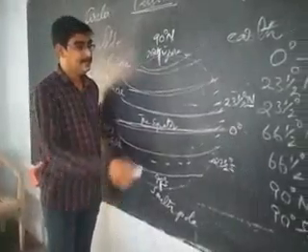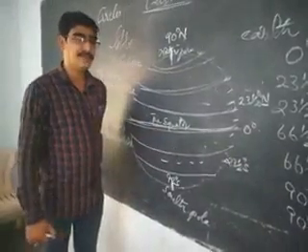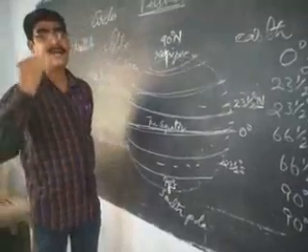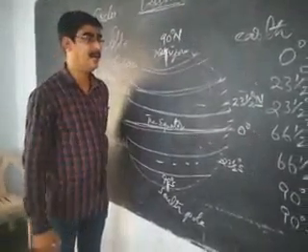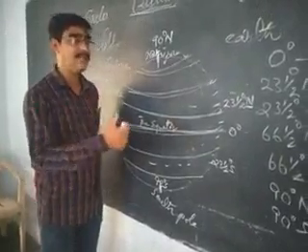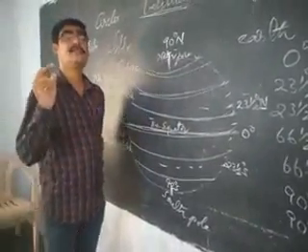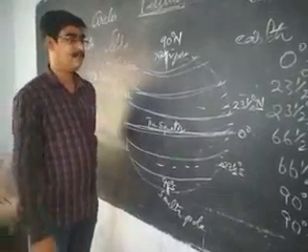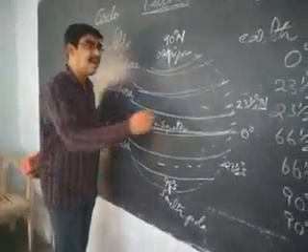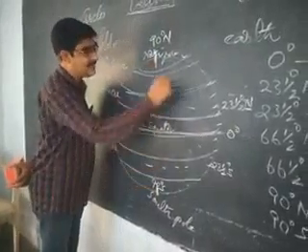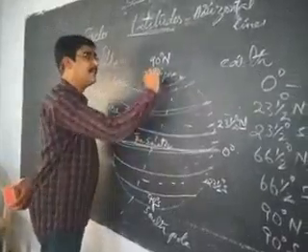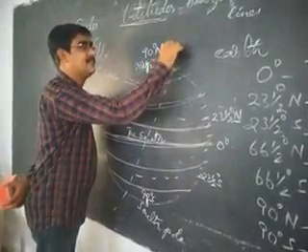These latitudes are very useful. What are they useful for? To understand the climatic conditions of an area. Generally we know that the earth rotates around itself and it also revolves around the sun. While it is revolving around the sun, the axis of the earth is not straight, a slight tilt is there, 23.5 degrees.